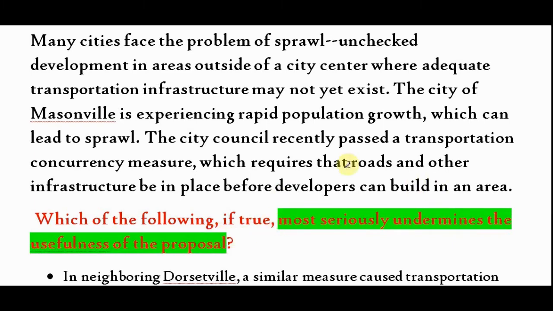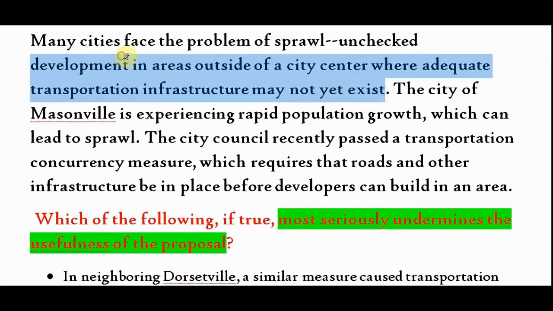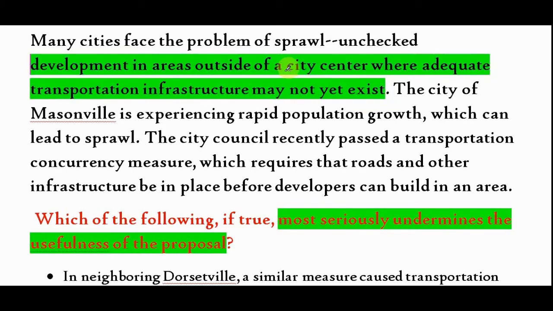So let us understand the passage first. It says many cities face the problem of sprawl, unchecked development in areas outside of a city center where adequate transportation infrastructure may not yet exist. Alright, so means what? Infrastructure. Lack of infrastructure is the reason for sprawl. The city of Masonville is experiencing rapid population growth which can lead to sprawl. So because it has high population, that's why there can be sprawl.